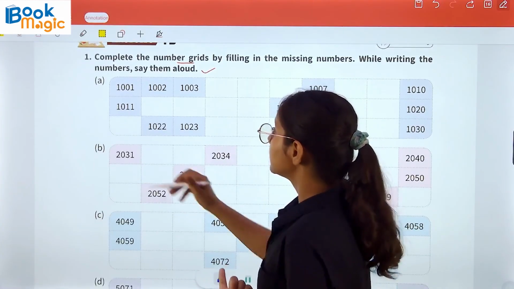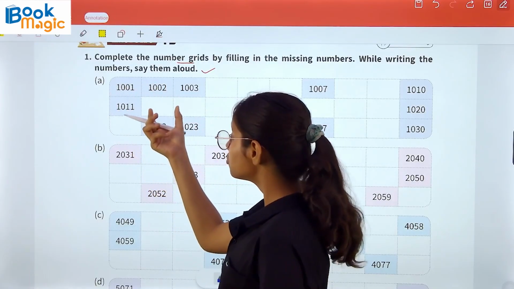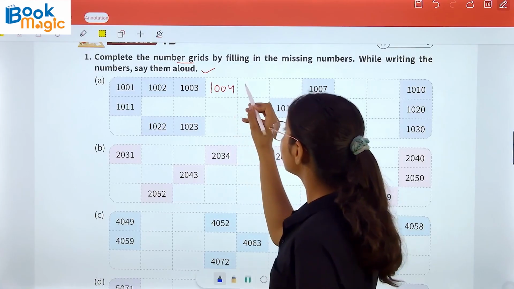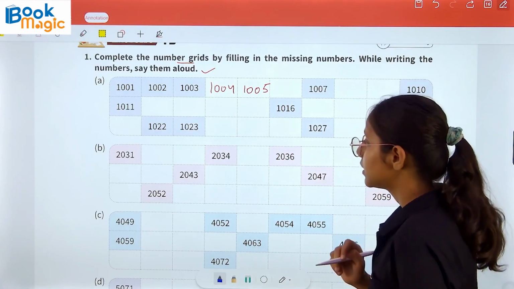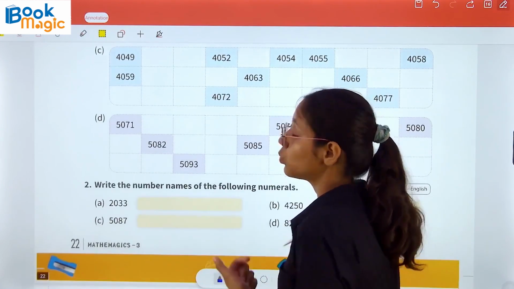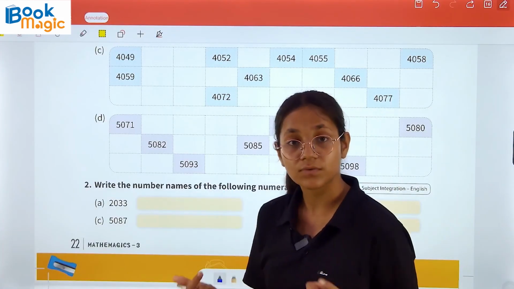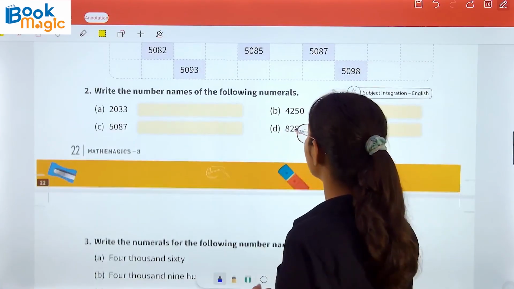You have to just write the numbers 1001, then 1002, then 1003, then 1004, then 1005, and so on. Rest of the part you have to do on your own. You have to just add 1 to the previous number, or you can just do forward counting. Now question number 2. Write the number name of the following numeral.